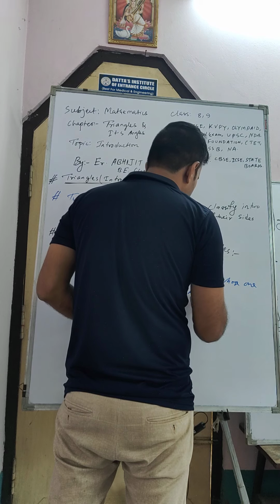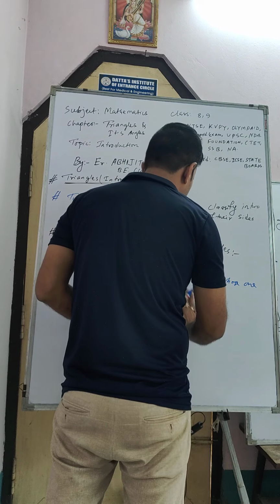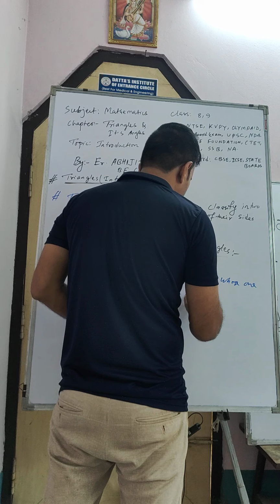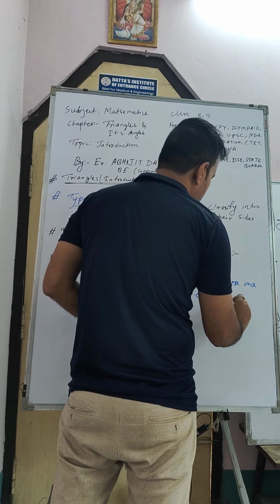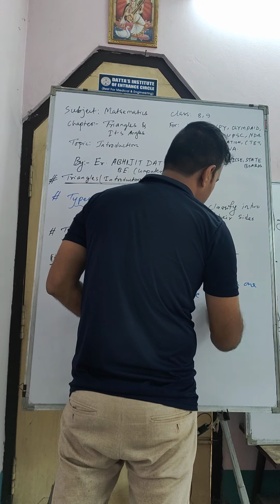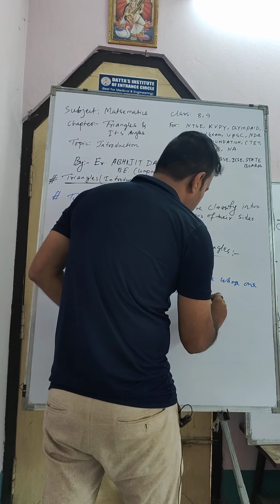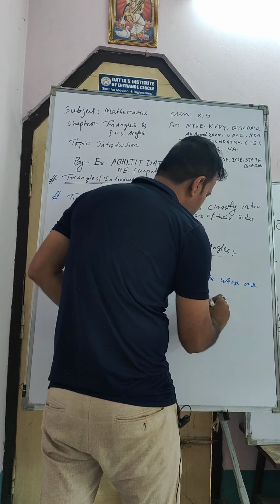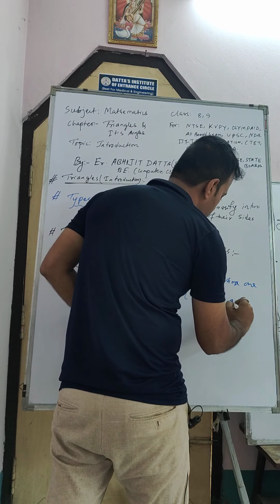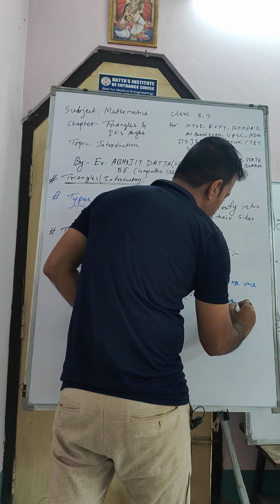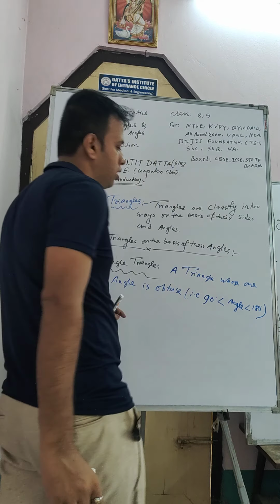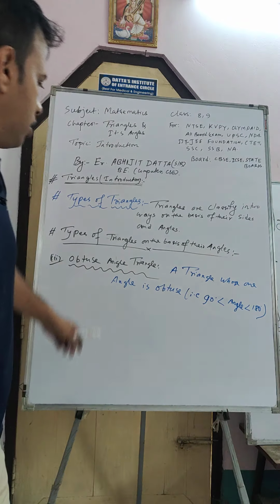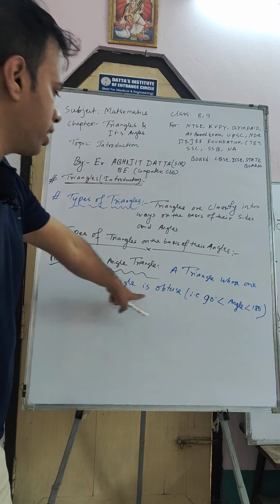Obtuse means an angle that is, I write here, that is one angle is 90 to 180. Okay, a triangle that holds one angle obtuse.